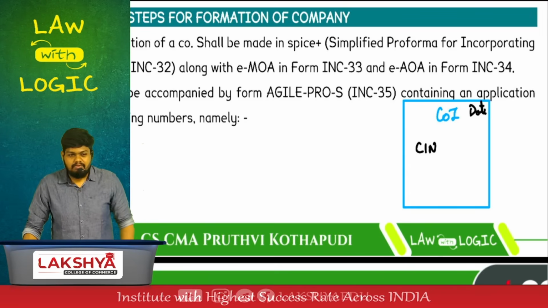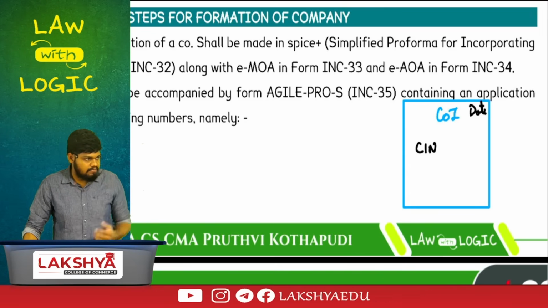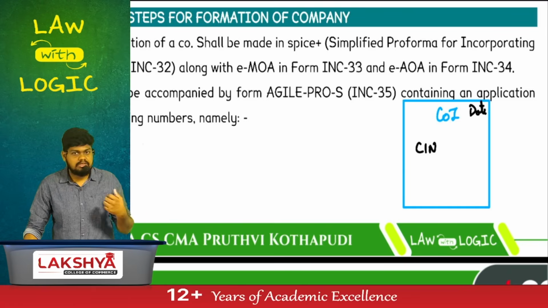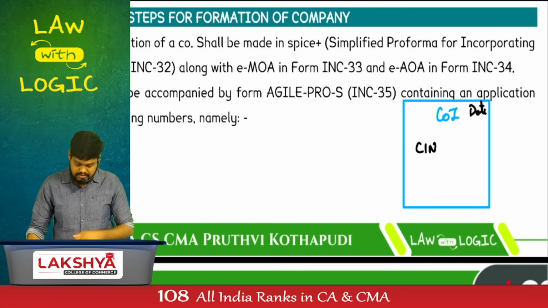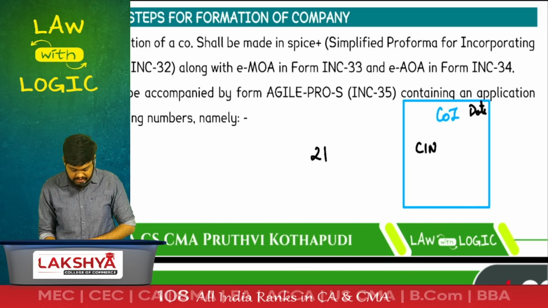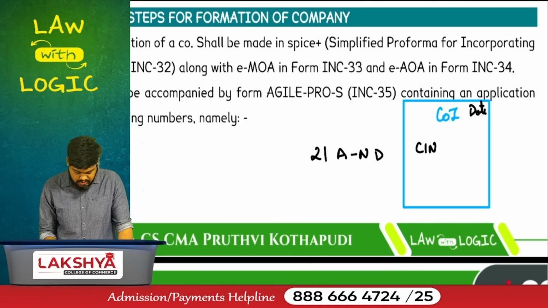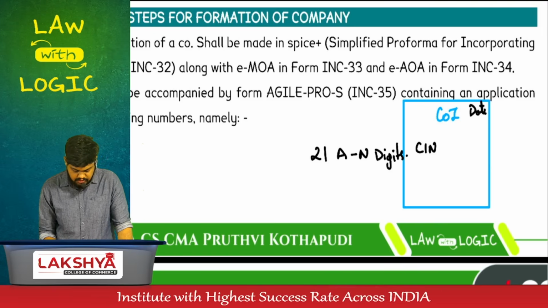Nothing but the Aadhaar card for the company. Identification number for a company: the Corporate Identity Number. It's a combination of alphabets and numbers. It's a combination of 21 alphanumeric characters. Alphanumeric digits, we call it. What do you mean by that?